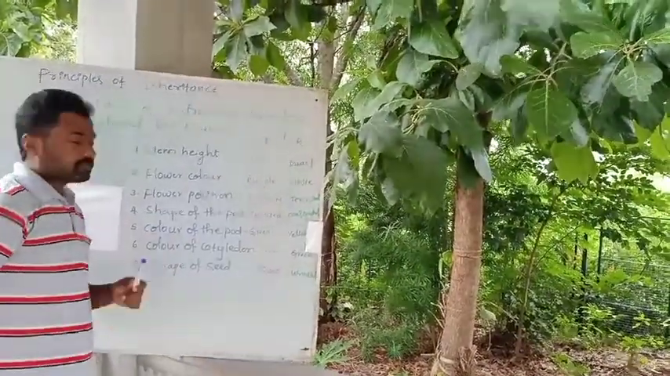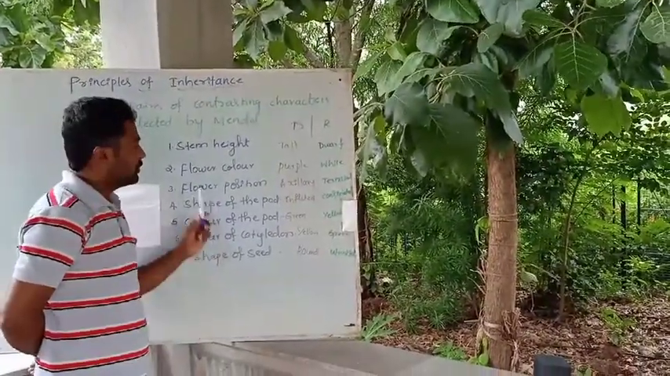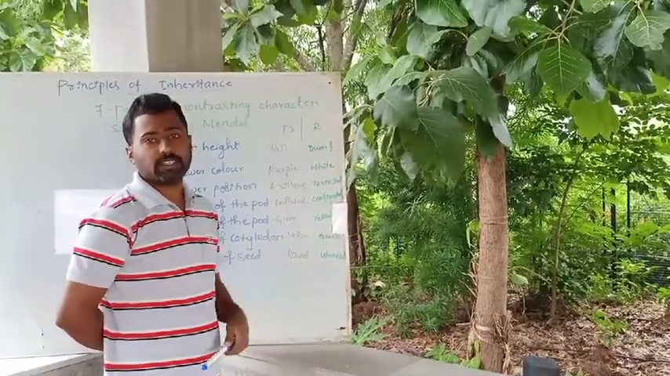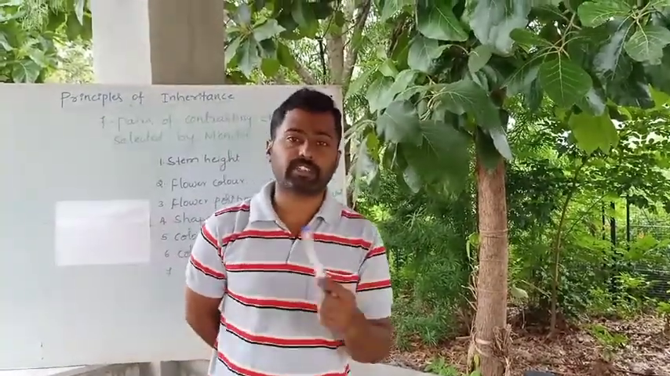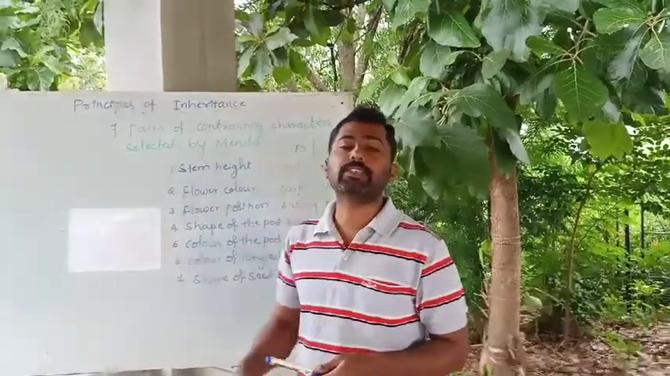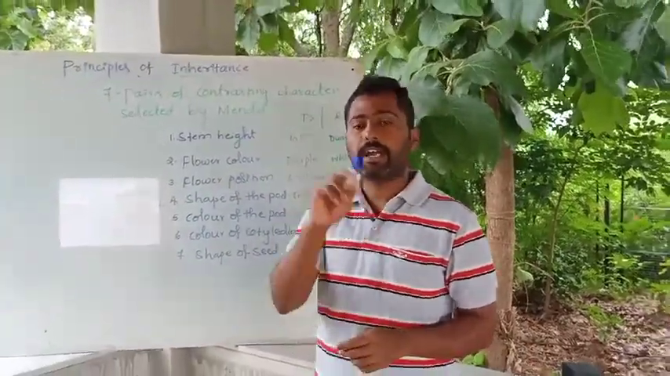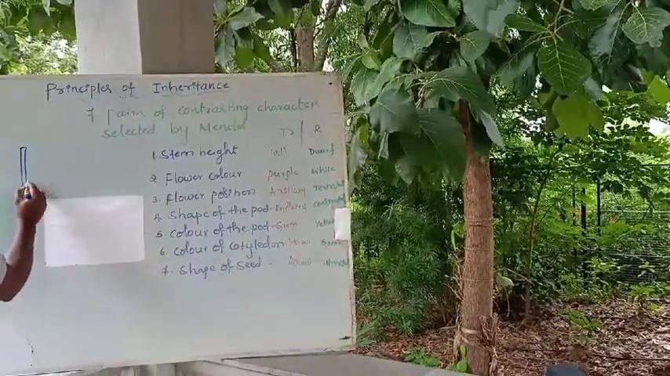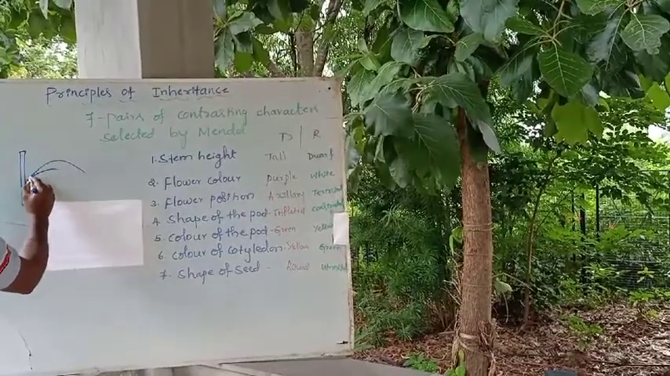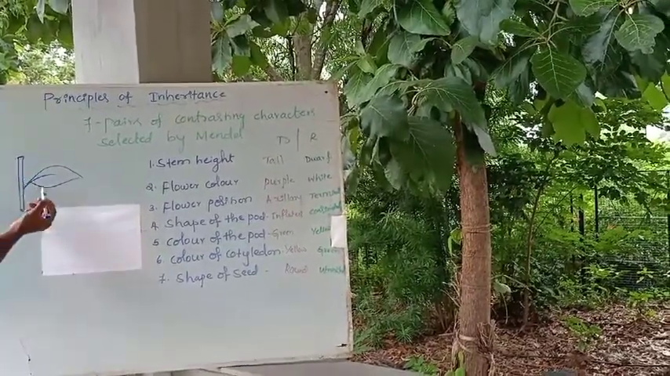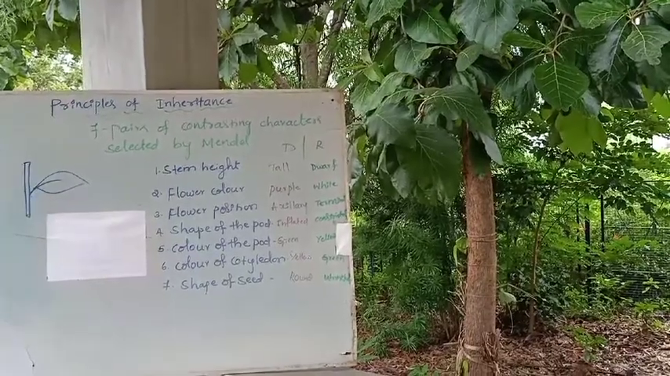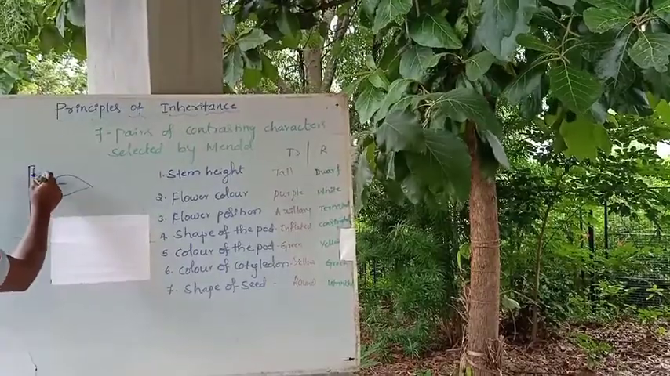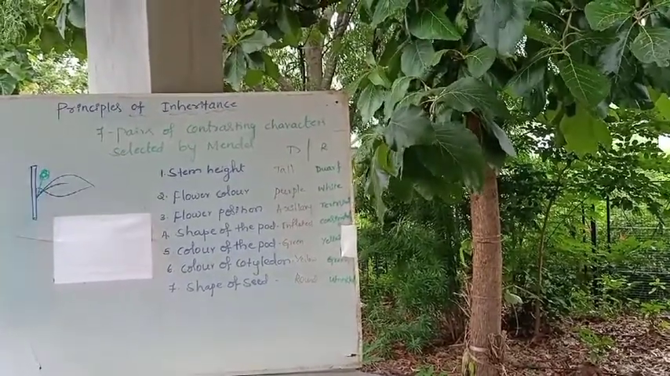And the third one, flower position. See, the axillary, just remember what an axil is: the angle that is between the leaf and the stem. Where the leaf attaches to the nodal region on the stem, the angle between them is what we call the axil. If the flower develops in the axil position, here, the angle between the stem and the leaf, this is what we call an axil.